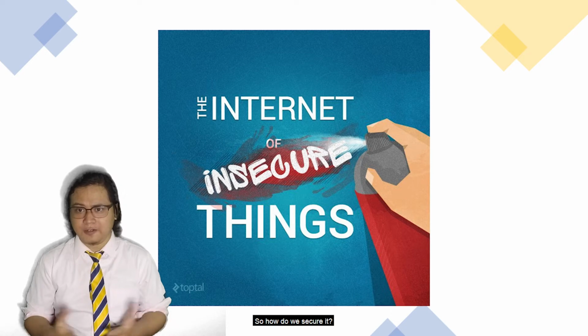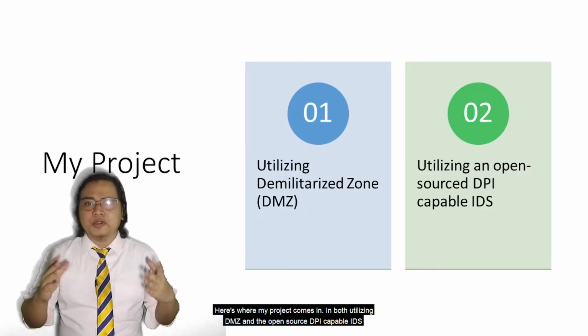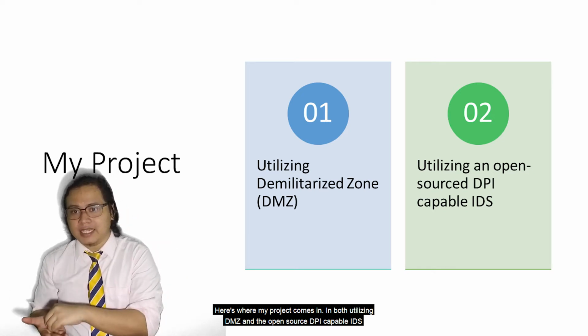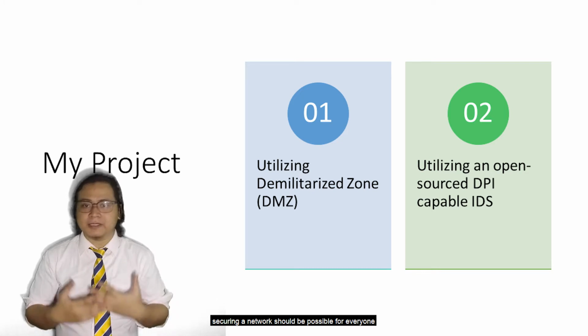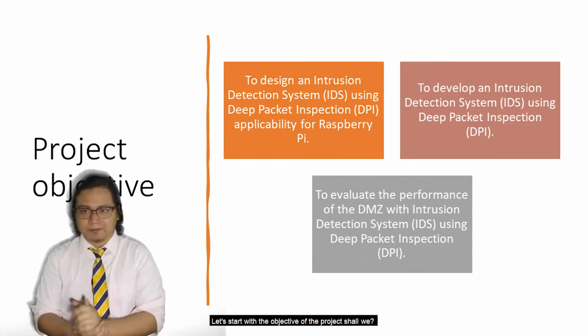So how do we secure it? Here's where my project comes in. By utilizing both a DMZ and an open source DPI capable IDS, securing a network should be possible for everyone. Let's start with the objective of the project, shall we?